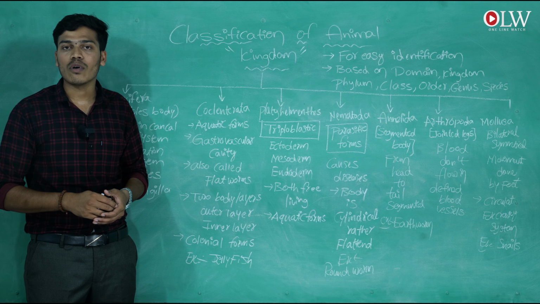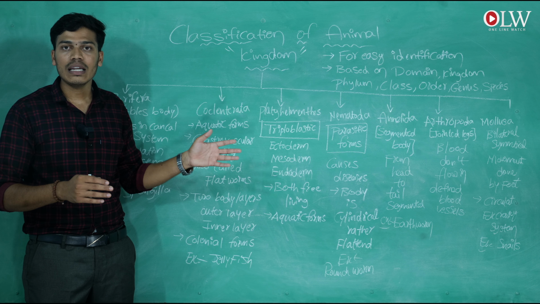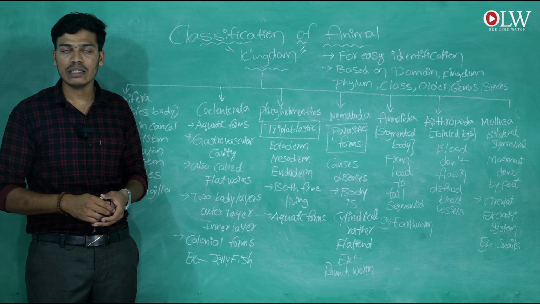This is all about the classification of animal kingdom with the examples and their characteristics.